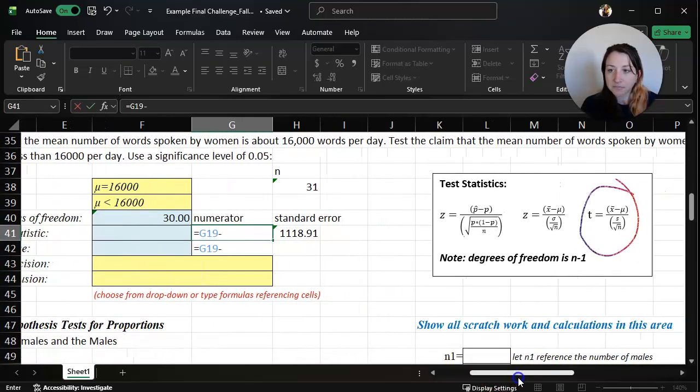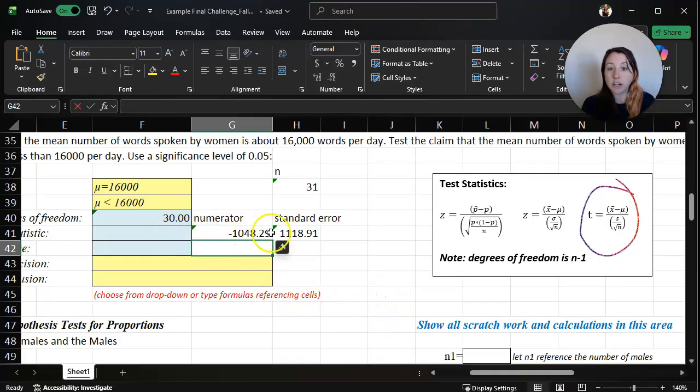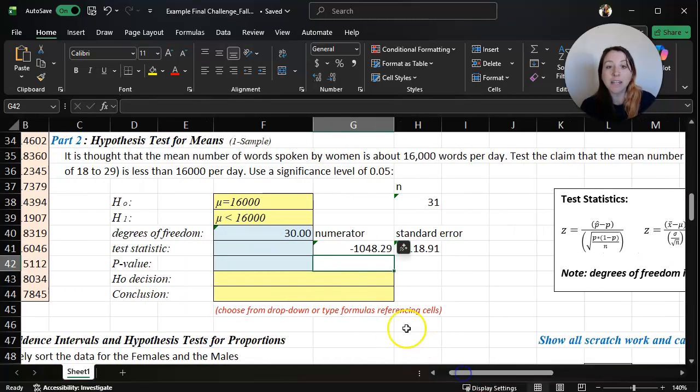Minus mu. In this case, we are assuming mu, the population mean, is 16,000. When I hit enter, that's our numerator, and the standard error is our denominator, meaning we're calculating how many standard deviations away from 16,000 our sample mean is.